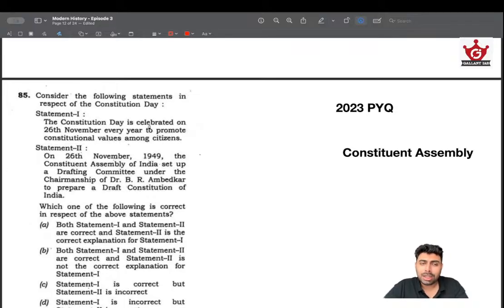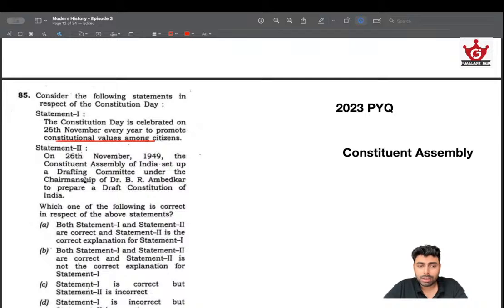The Constitution Day is celebrated on 26 November every year to promote constitutional values amongst citizens. You know that Constitution Day is celebrated on 26 November. Yes, that's a known fact. Even if you don't know, fine. On 26 November 1949, the Constituent Assembly of India set up a drafting committee under the chairmanship of B.R. Ambedkar to prepare a draft constitution.